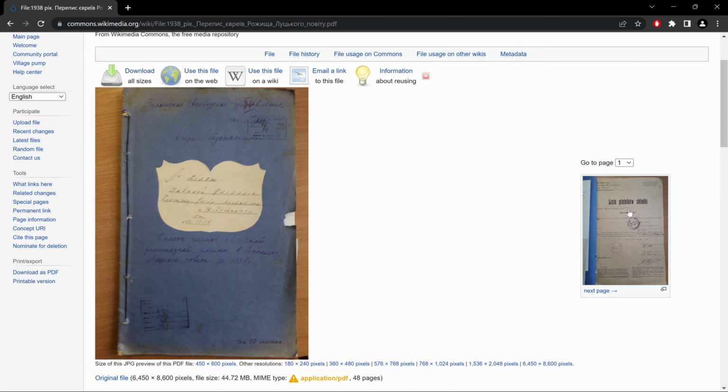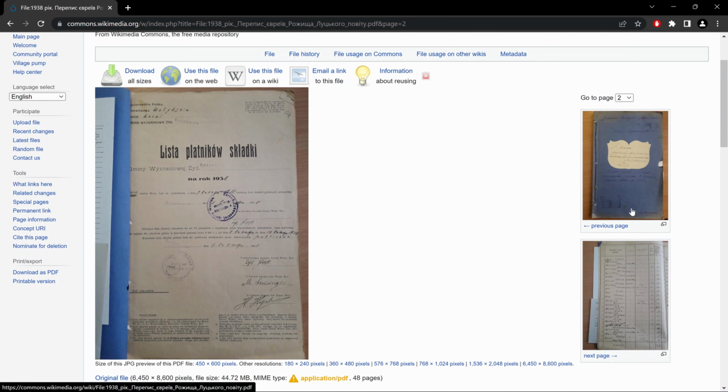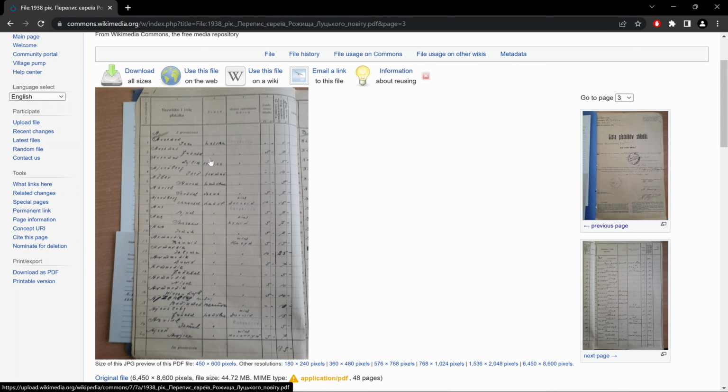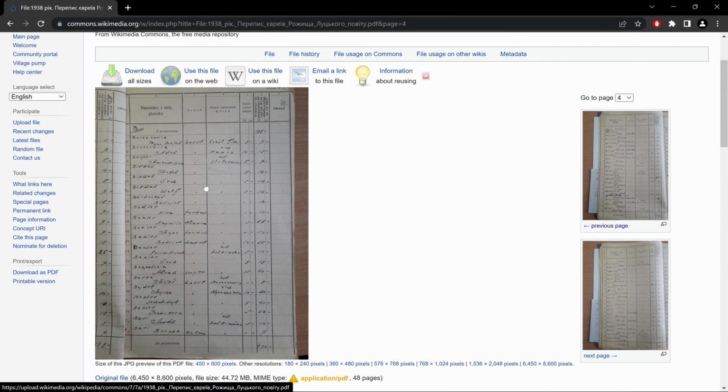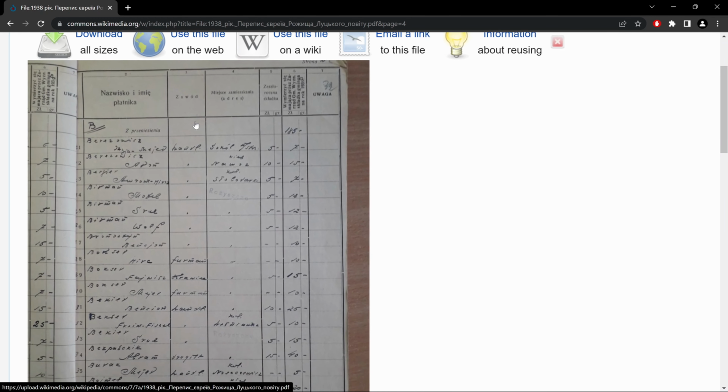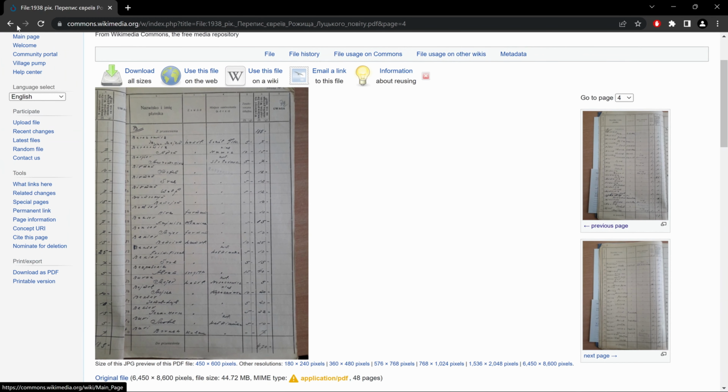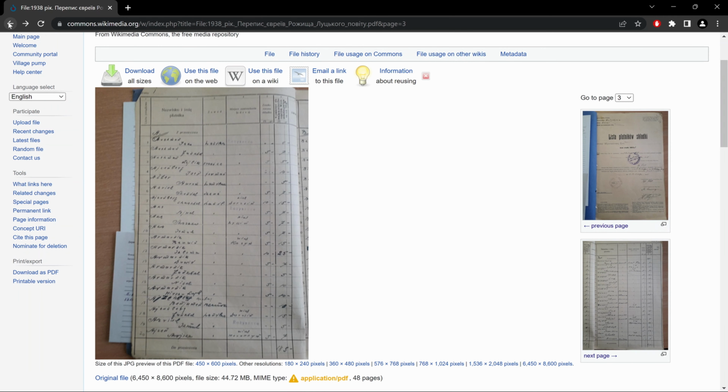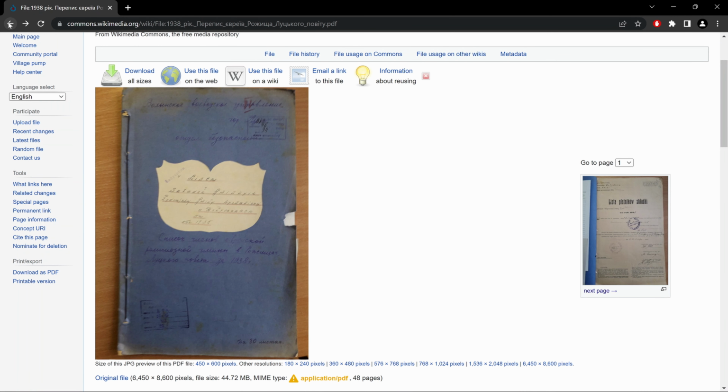Here we have Lista Płatników Składki. Basically, it's a census for folks who paid taxes. And here we go. By the way, this is in Polish, so it's a Polish record. Again, to get out of here, we gotta go back several times.